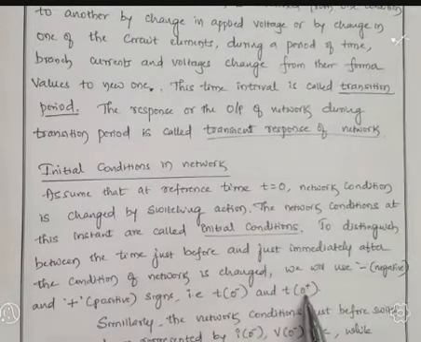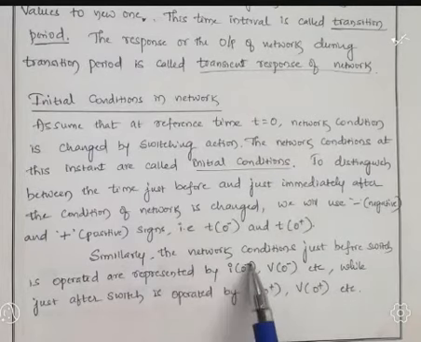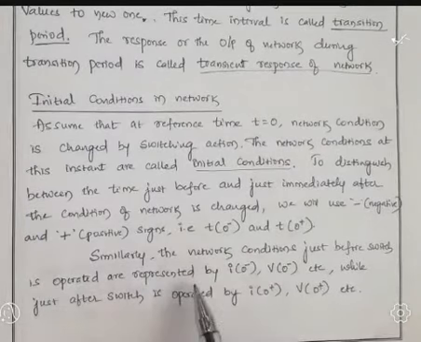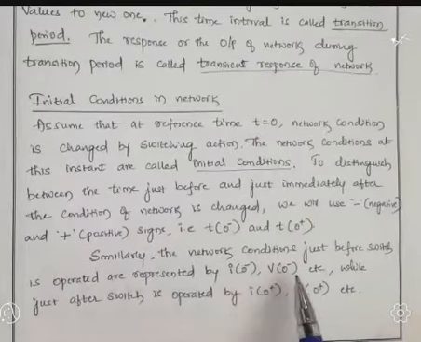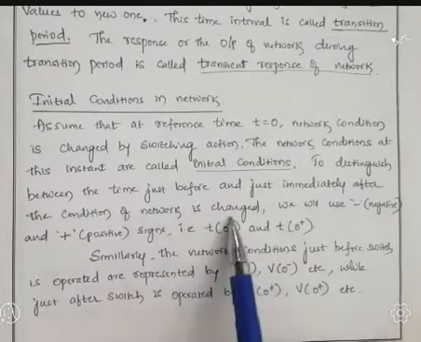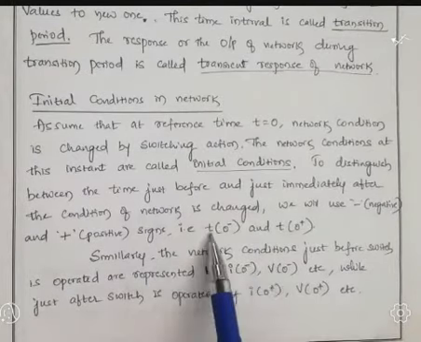Similarly, the network conditions just before the switch is operated are represented by I of 0 minus, V of 0 minus. I is nothing but current, V is nothing but applied voltage. So with respect to time t of 0 minus, the current is represented as I of 0 minus and voltage as V of 0 minus.